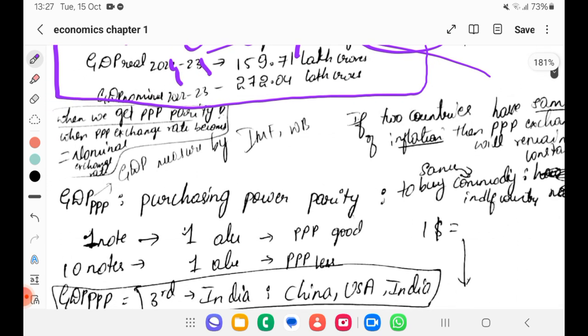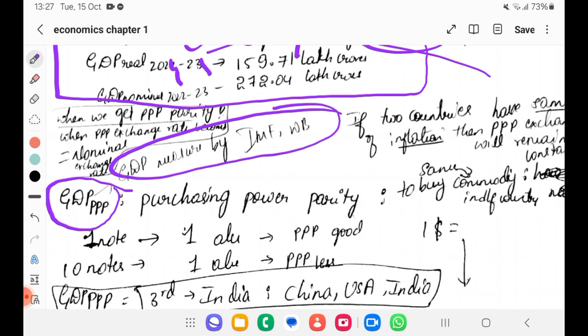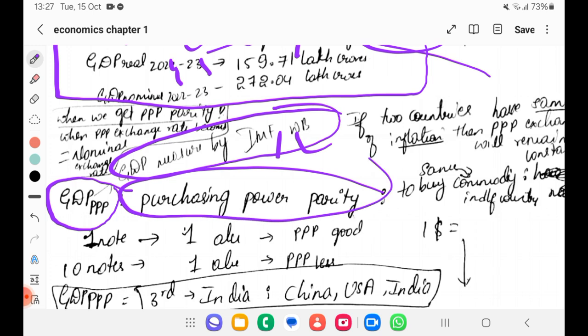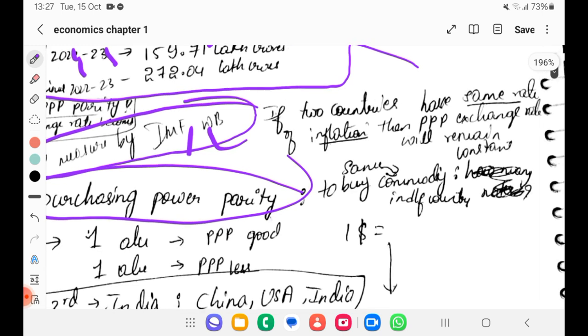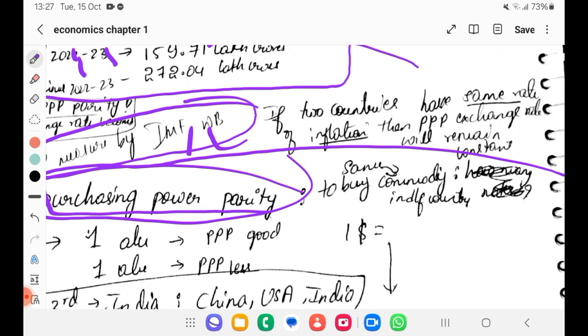Then we'll see what is GDP PPP, that is purchasing power parity. It is measured by IMF and World Bank. Purchasing power parity means what the words themselves say: purchasing power, and how much parity we have with other countries. If two countries have the same rate of inflation, then the PPP exchange rate will remain constant. So what does purchasing power parity mean? How much parity we have in purchasing power.